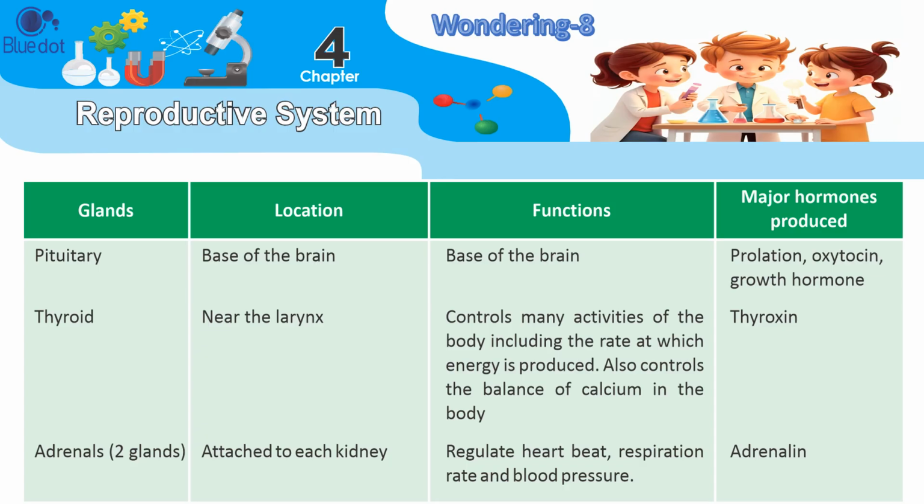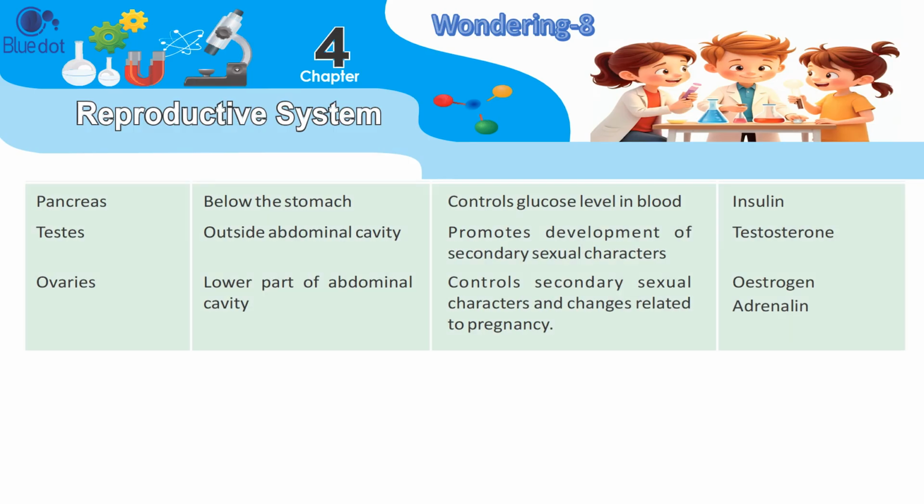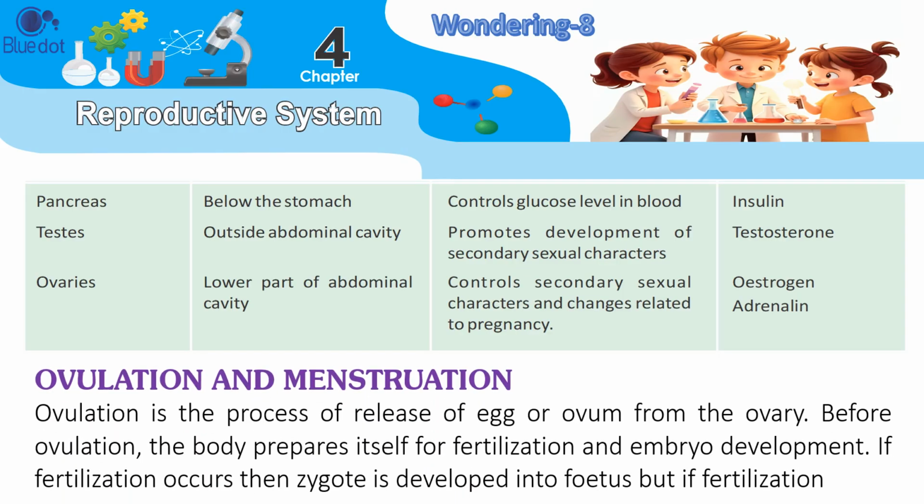Thyroxine, pancreas, below the stomach, controls glucose level in blood. Insulin, testes, outside abdominal cavity, promotes development of secondary sexual characters. Testosterone, ovaries, lower part of abdominal cavity, controls secondary sexual characters and changes related to pregnancy. Estrogen, adrenaline, ovulation and menstruation.